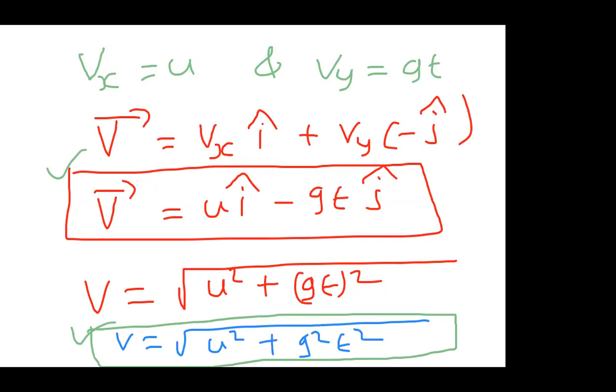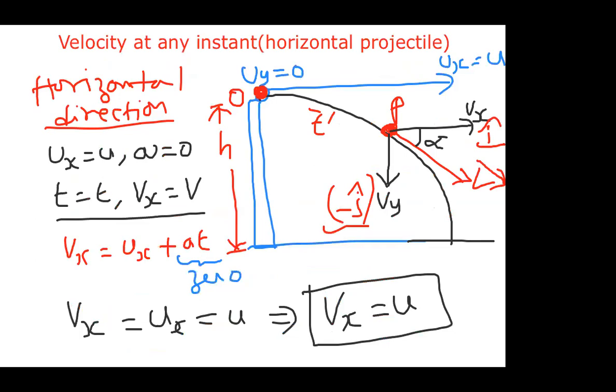Now observe the diagram again. Here in the diagram, they also gave the target to find alpha, the direction. Alpha is made with respect to what axis? X-axis. Tan alpha means opposite by adjacent. Opposite is Vy, adjacent is Vx for tan alpha.